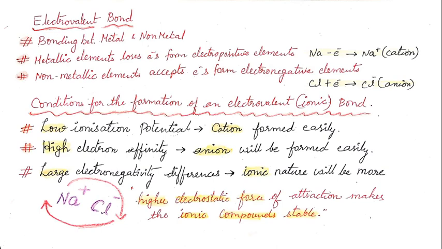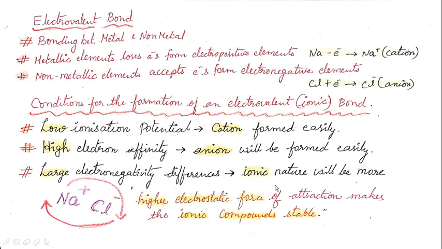So when you have high electron affinity, anion will be formed easily. First condition, low ionization potential, results in the formation of cation. High electron affinity helps to form the anion easily. And the third one is large electronegativity differences. So what happens here? Ionic nature will be more.